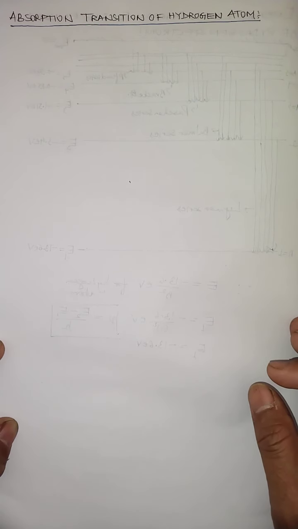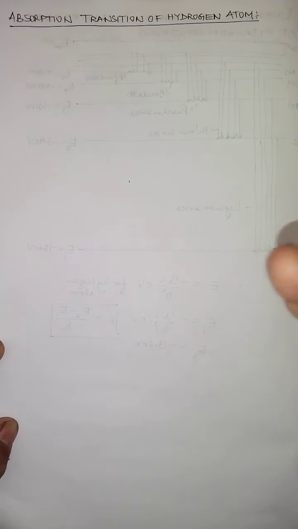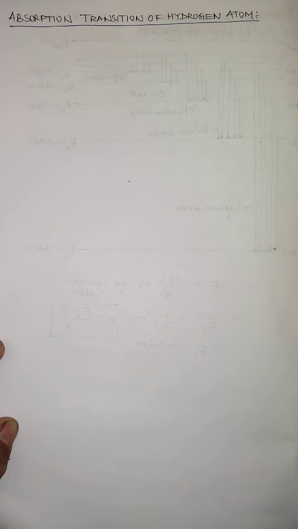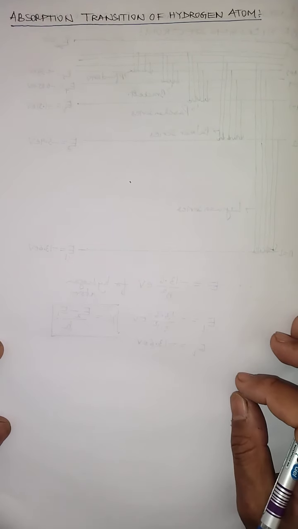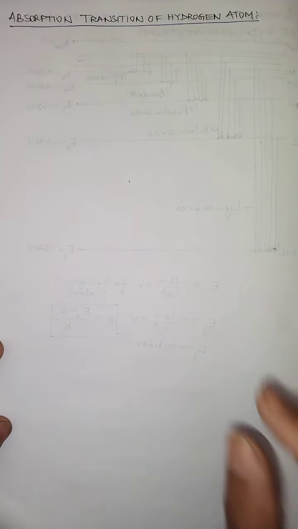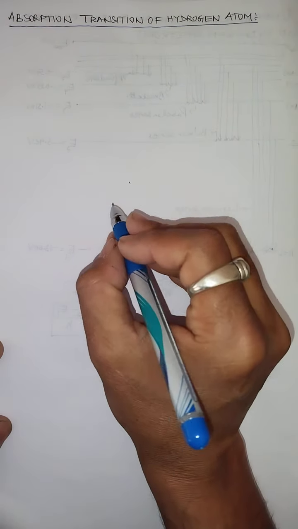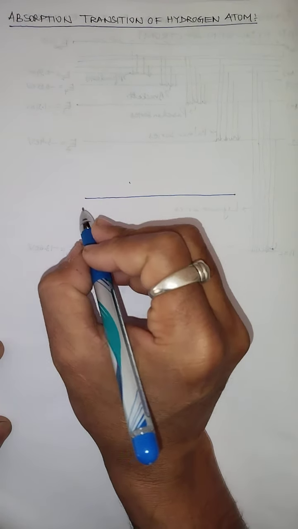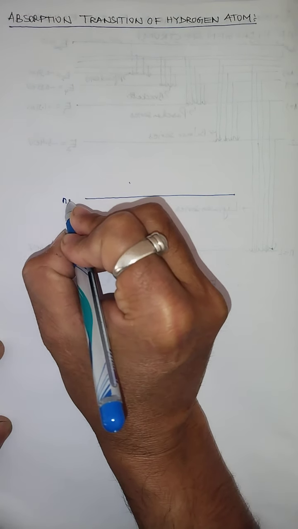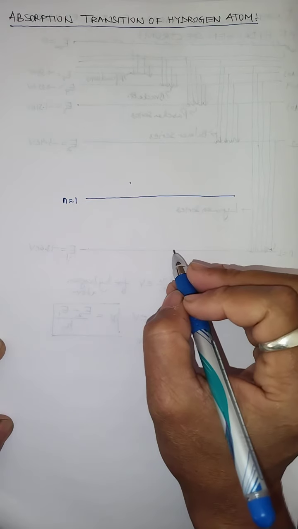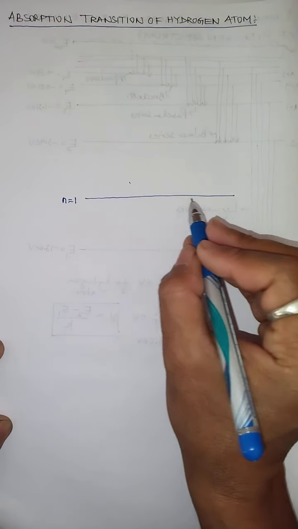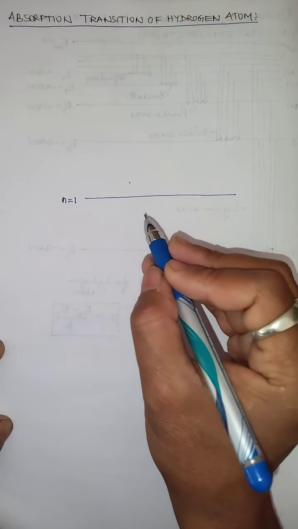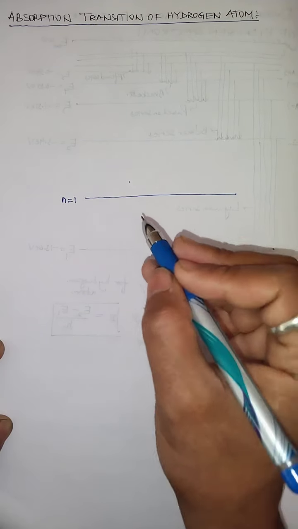Lyman series means the electron jumps from what? First orbit to the higher orbits. And this can be observed with the help of a diagram. So for that, let me show you with the help of a diagram. I am drawing a straight line, and this line I mark with n equals 1. This means the ground state of the hydrogen atom. When n equals 1, the electron is in which state? Normal, the ground state.